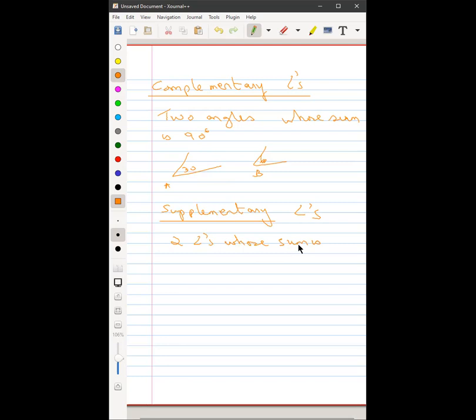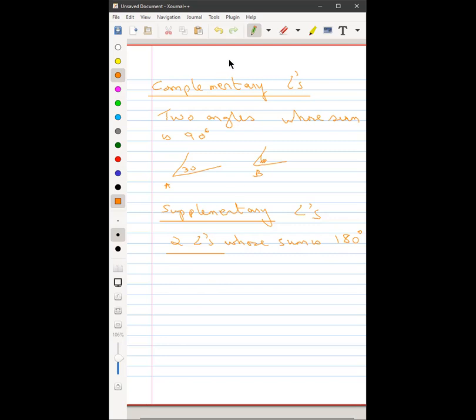What are supplementary angles? Angles that add up to 180. Any number of angles. I can have 10 angles. Yatharth, any number of angles or only two angles? Sir, two angles. That's the important part. Okay, so two angles whose sum is 180 degrees are called supplementary angles.